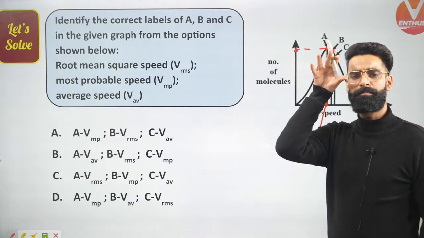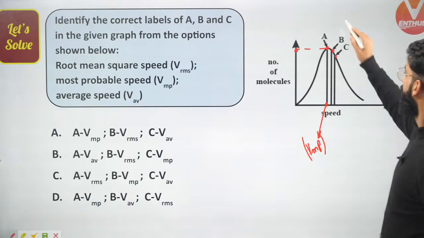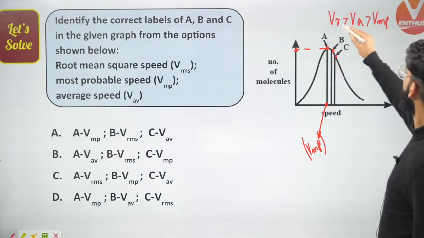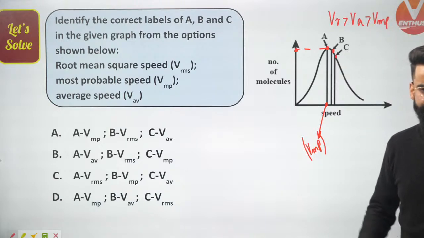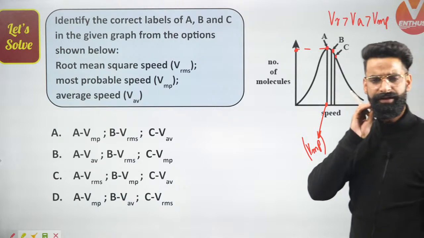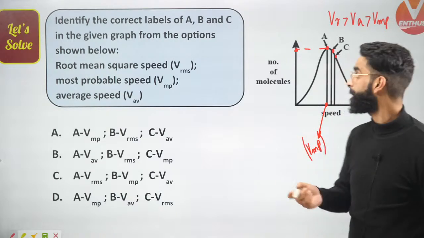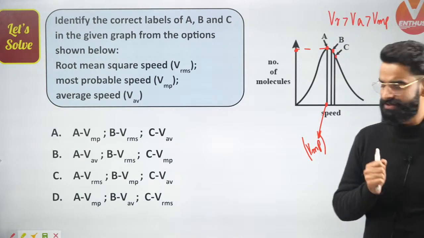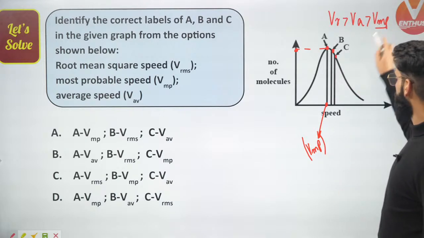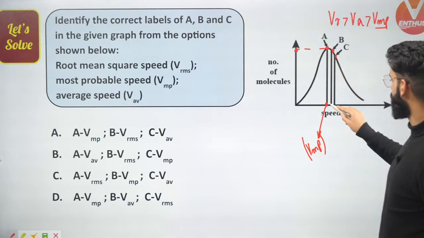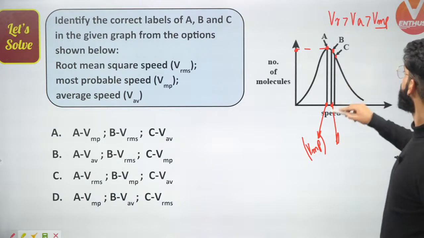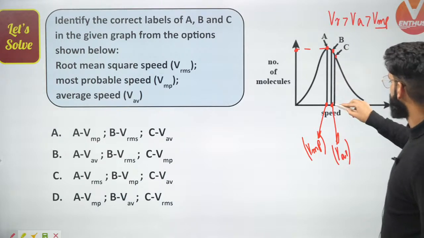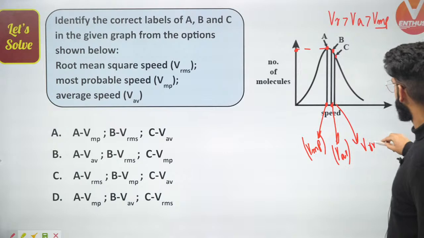Now people, if you remember, for a particular gas kept at a fixed temperature, RMS speed is maximum, followed by average, followed by most probable. Do you remember that? Absolutely, guys. Vrms is greater than Vaverage is greater than Vmp for a particular gas kept at a fixed temperature. So Vmp is the least. So A should be the most probable. B should be average, Vav. And C should be Vrms.